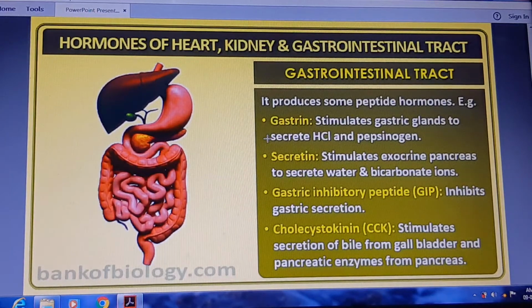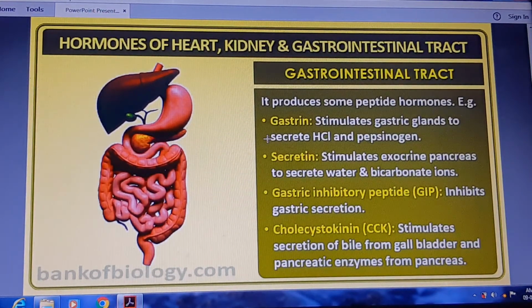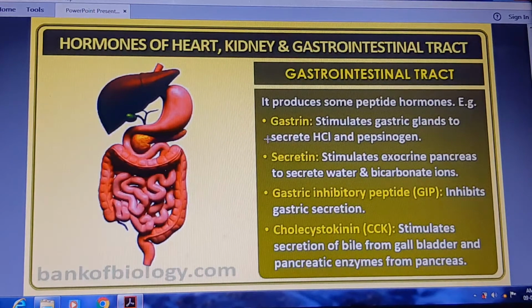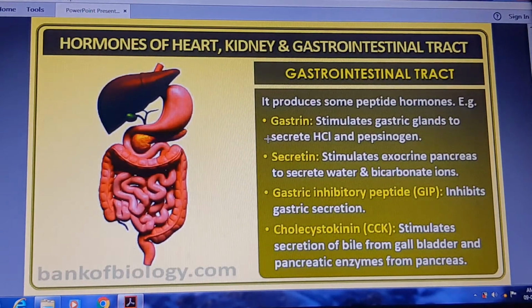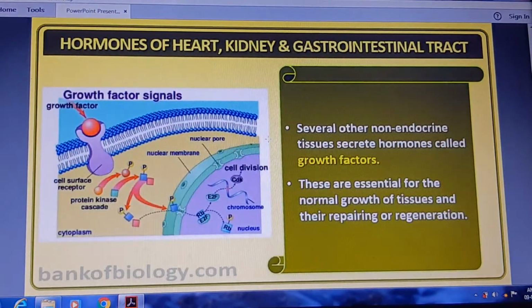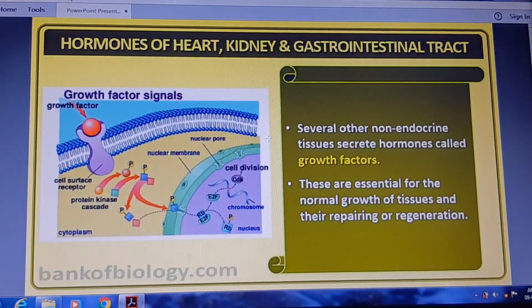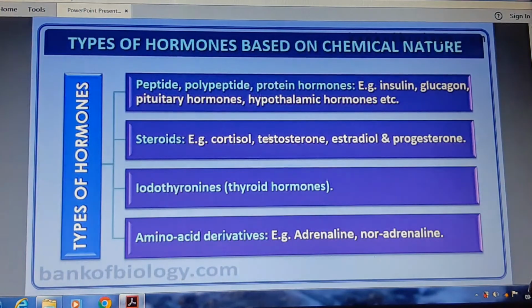The gastrointestinal tract produces some peptide hormones, that is gastrin, secretin, gastric inhibitory peptide and cholecystokinin. These are the hormones produced by the gastrointestinal tract. And this also you can take as it is.